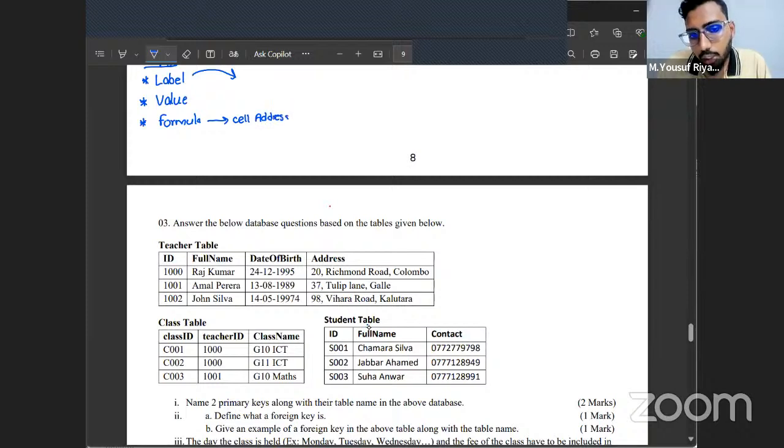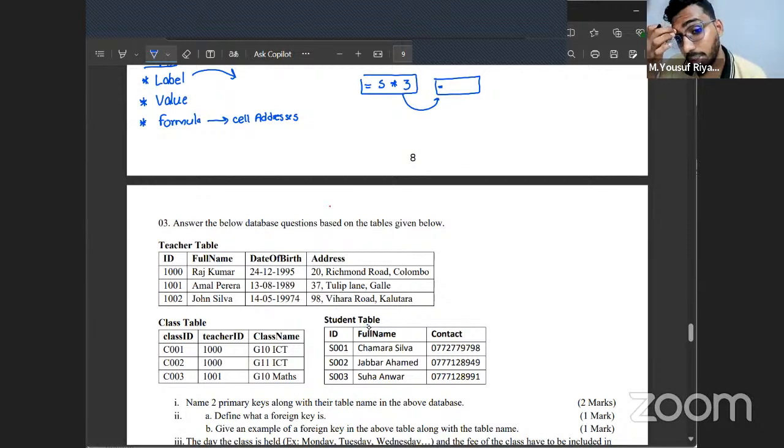For example, let's say I mentioned a formula like equals 5 times 3. Now, if I have a formula like this, if I copy this from one cell and paste it to another cell, will there be a difference? Will the formula change? No.